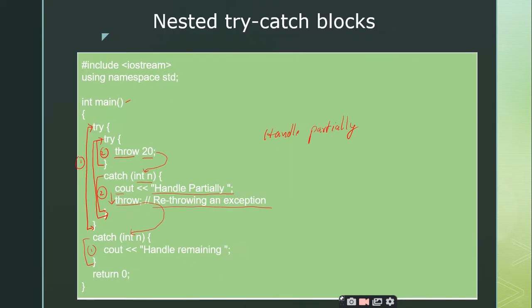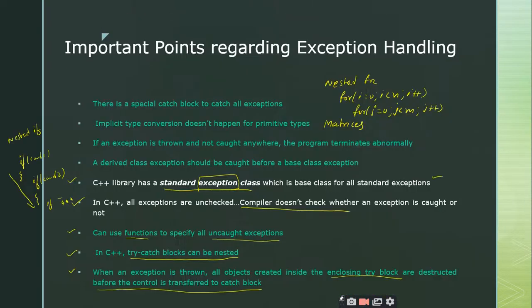Yes, sir. So this is the end of today's session. We have seen very important points regarding exception handling, where the first one is that we can have a special catch block to catch all the exceptions. We call it the default catch or generic catch. We have explained it with an example.